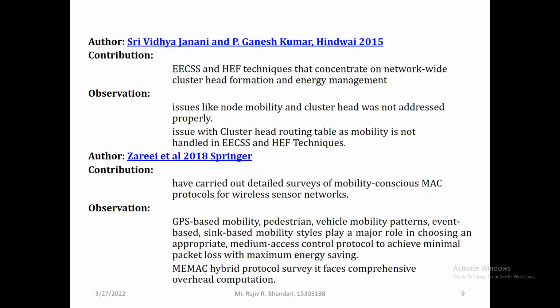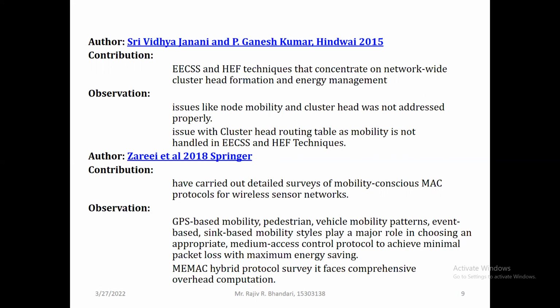Then next, in 2015, Vidya Janani and Ganesh Kumar published their work in the Hindawi Journal, and they proposed two algorithms, EECSS and HEF techniques, that concentrate on network-wide cluster head creation and energy management. But the issue with that is that the cluster head routing table does not handle mobility. That means the techniques they designed are for a static network. Once the cluster head is selected, that cluster head will be used for a longer time. That is how that algorithm works.